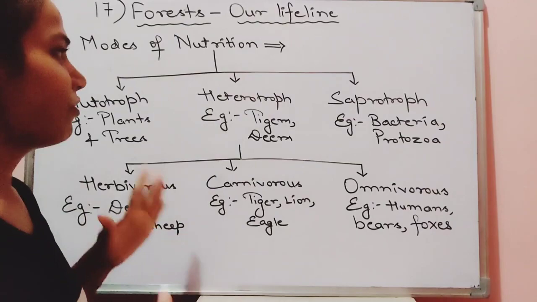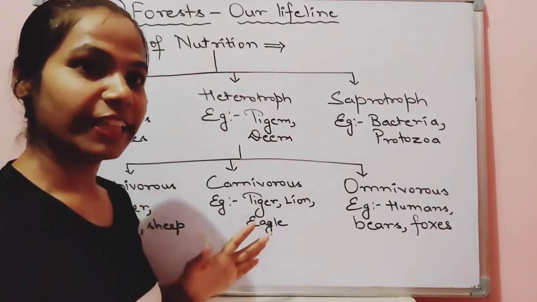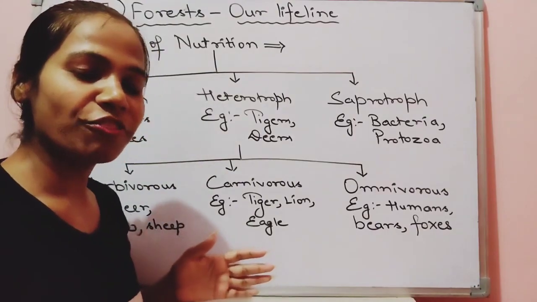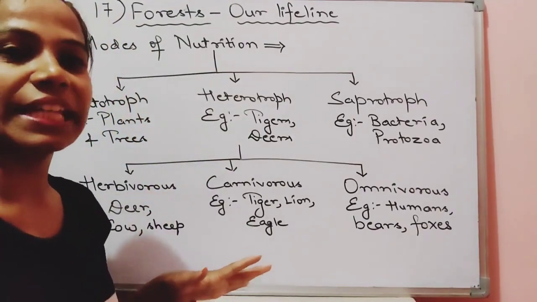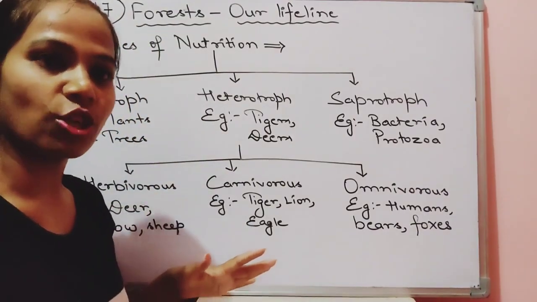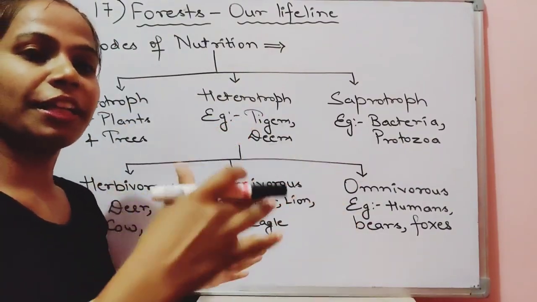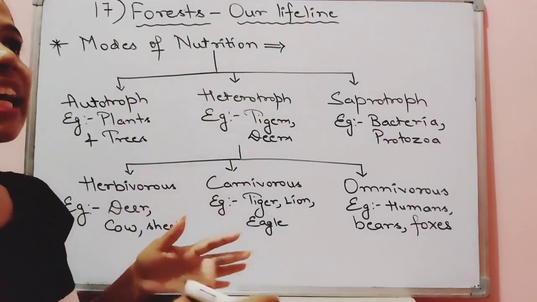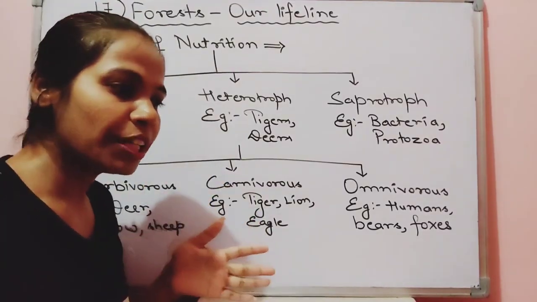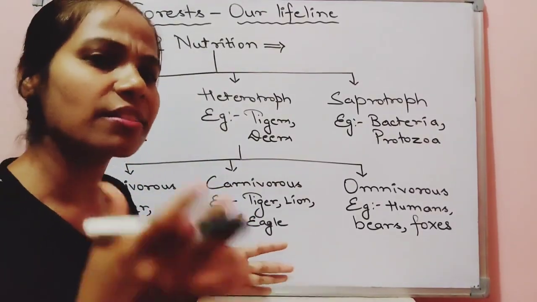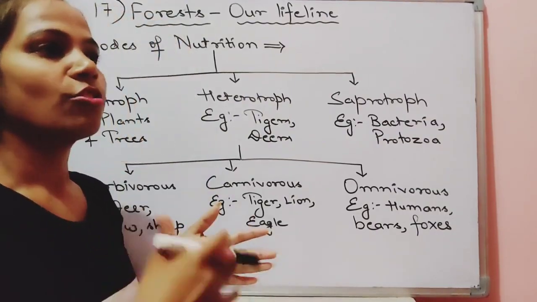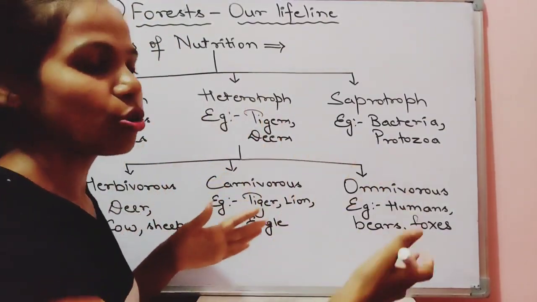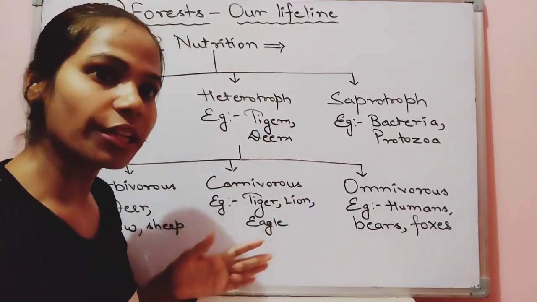Fine children, starting with the first topic of the second lecture, we are having modes of nutrition. What do we understand by mode of nutrition children? Mode of nutrition means the channels with the help of which the animals are dependent on their intake of nutrition. Like they are having different habits. Some of them are eating animals, some of them are eating plants, some of them are eating both. So depending upon this, we are differentiating the modes of nutrition among the organisms.